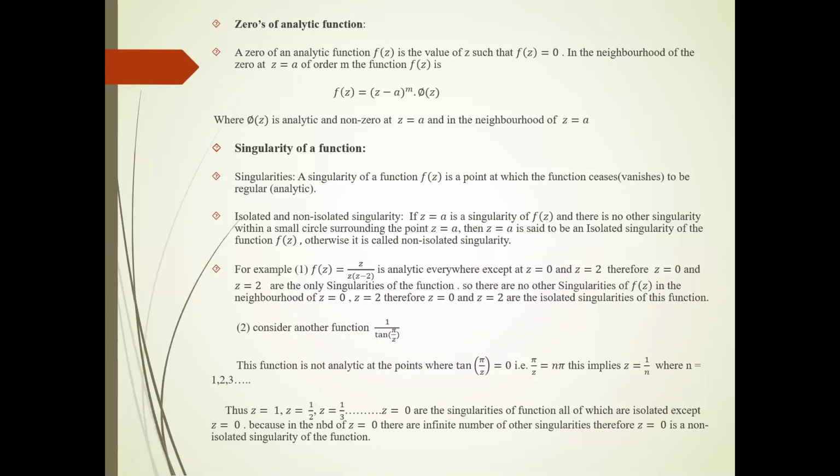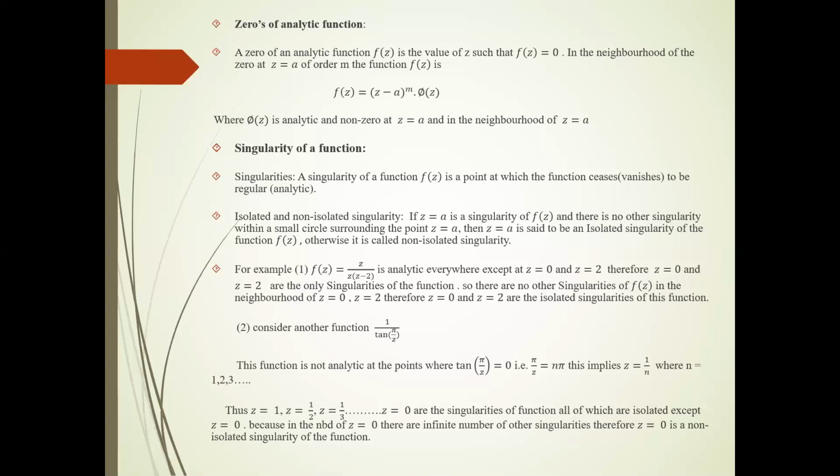Now we see the definition of zeros of an analytic function. Zeros of an analytic function means what? If we find values of z such that f(z) is equal to 0, then such values of z we call a zero of an analytic function. We have to find those values of z which make the function vanish, that is, make the function value zero. Those values of z are called zeros of an analytic function.